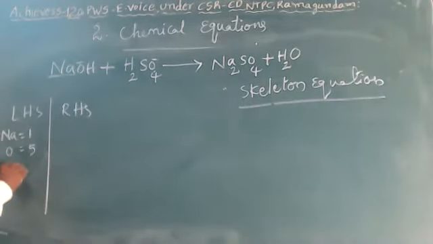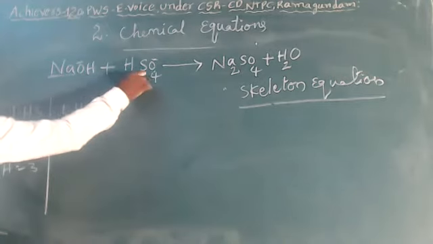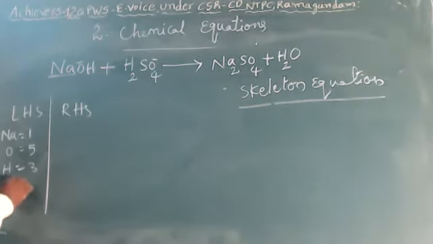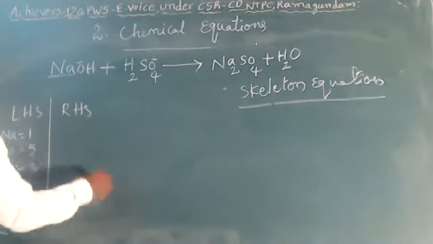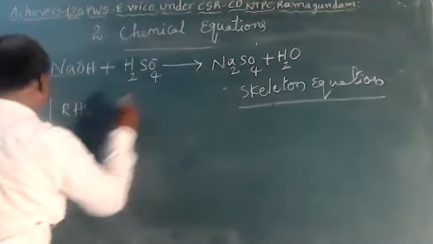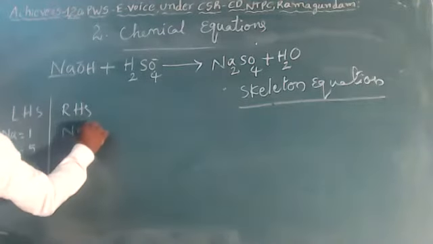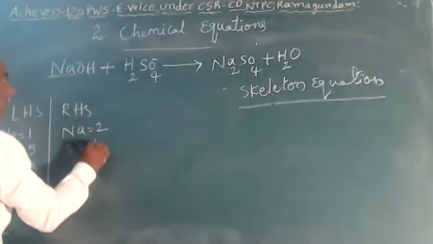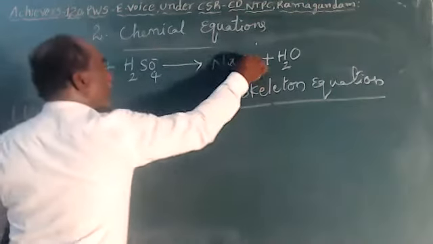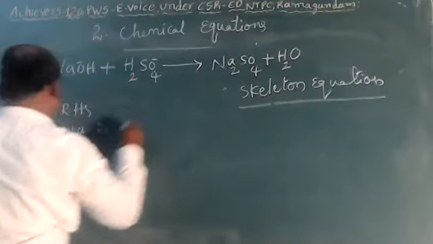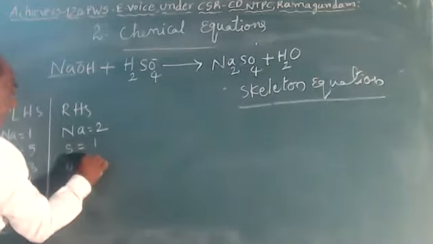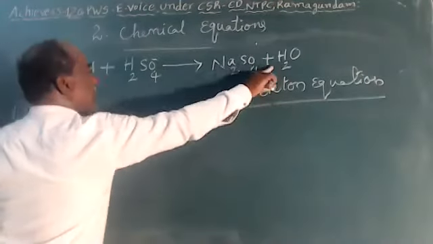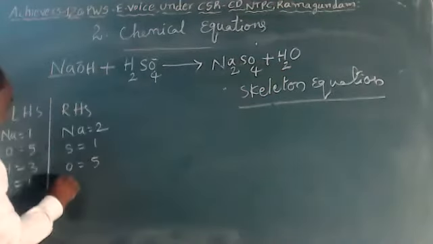Hydrogens 1 and here 2, so 3. Sulfur 1. Product side, RHS: sodiums 2 will be there. Sulfur 1. Oxygens 4 plus 1, 5. Hydrogens here 2 will be there.